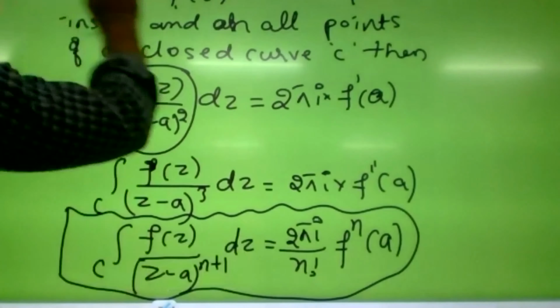Now, the integral of z plus 1 whole square divided by z minus 1 whole cube with respect to z, where the curve is mod z equals 1.5. Is this function analytic everywhere?